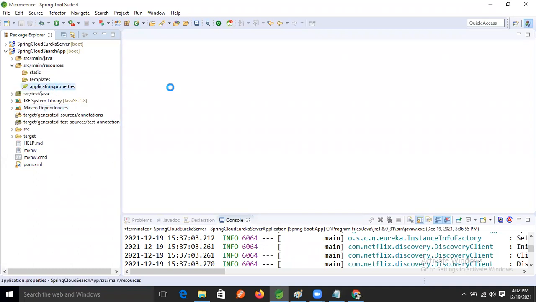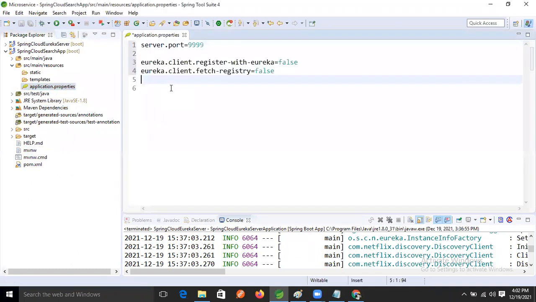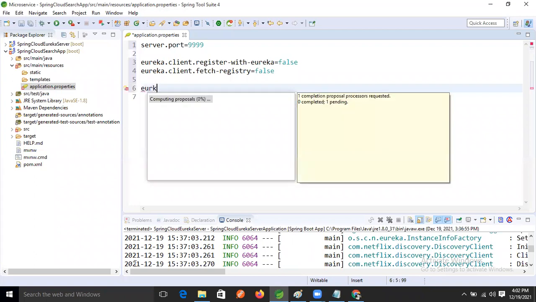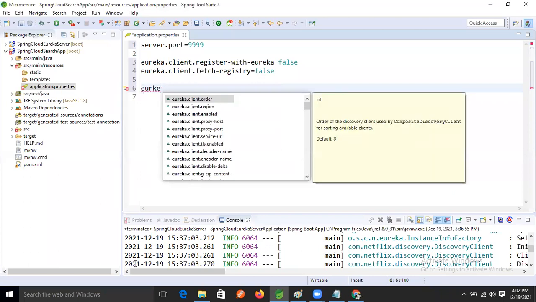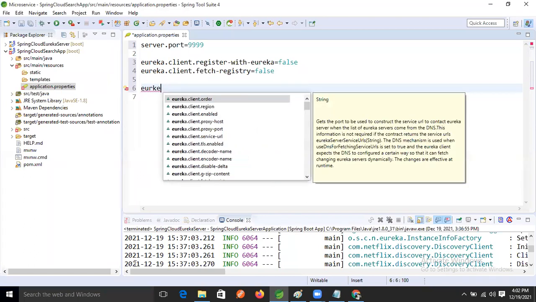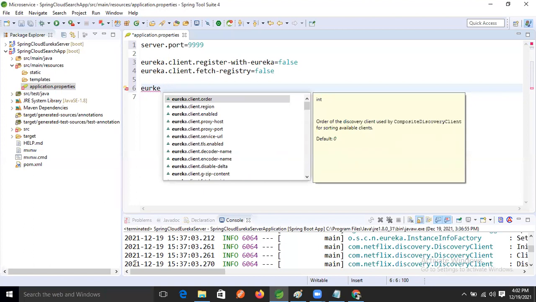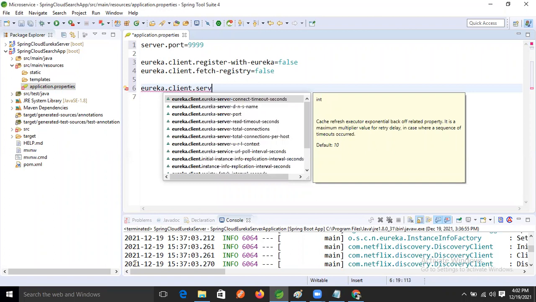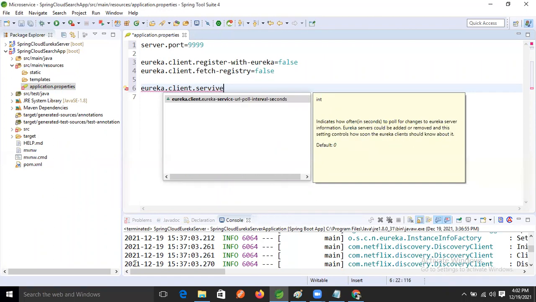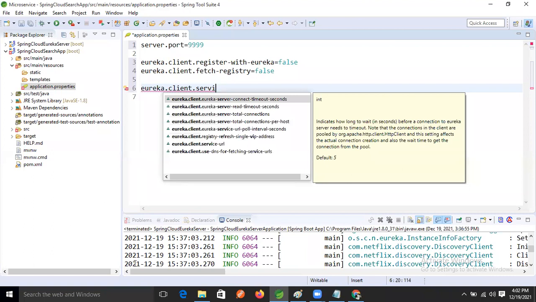So open the property. Let's check, paste it. Okay. So Eureka client. Why this service?